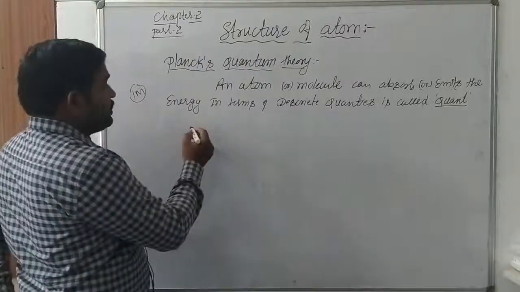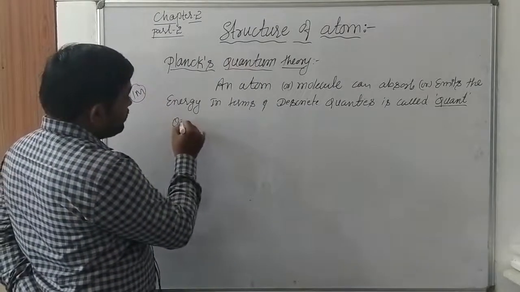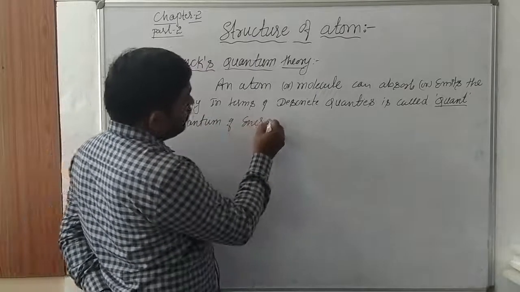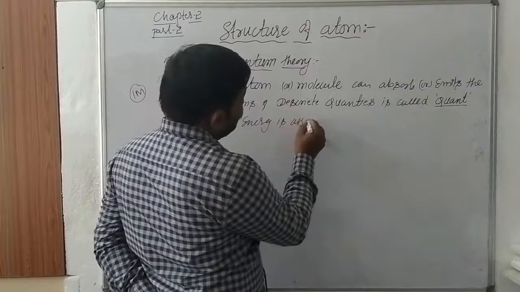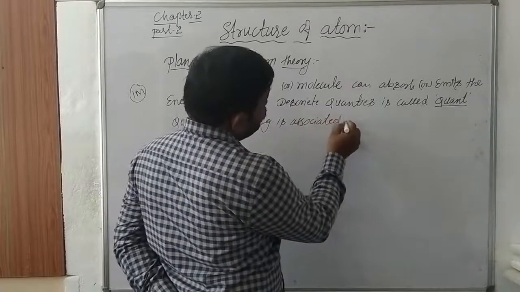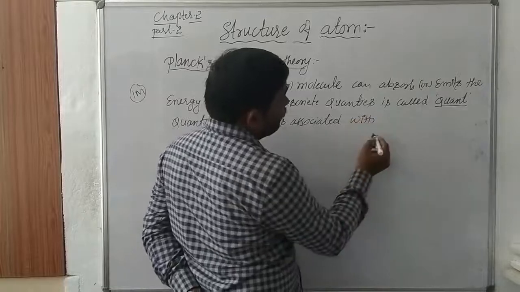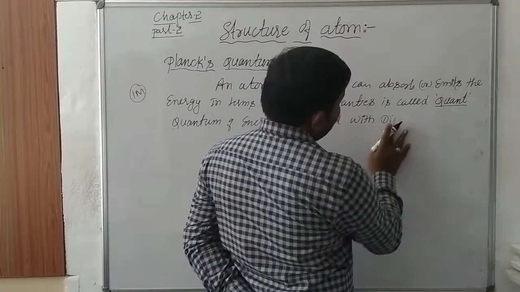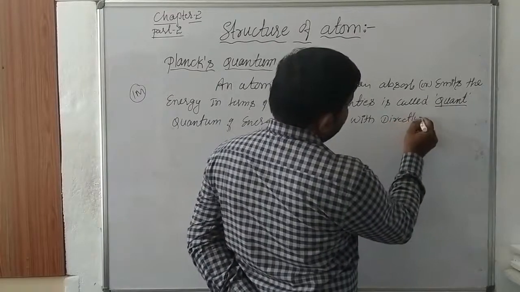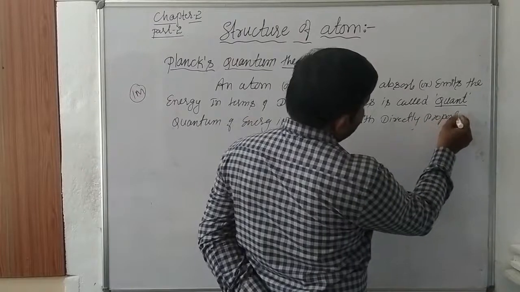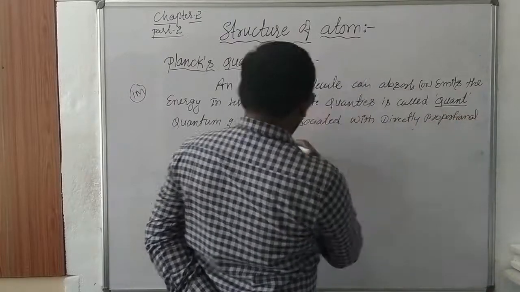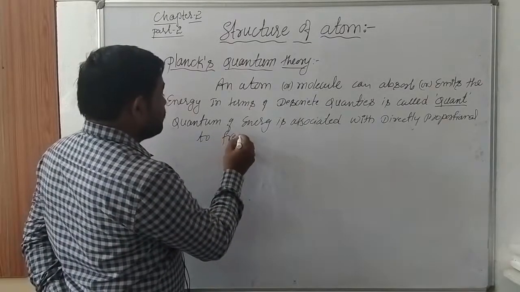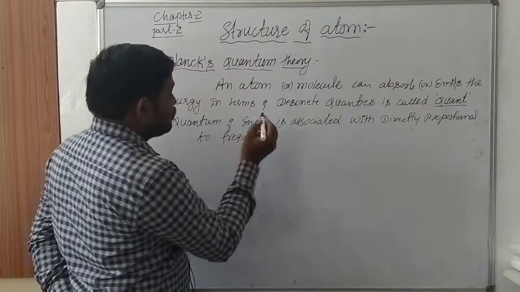So this quantum of energy is always directly proportional to frequency.